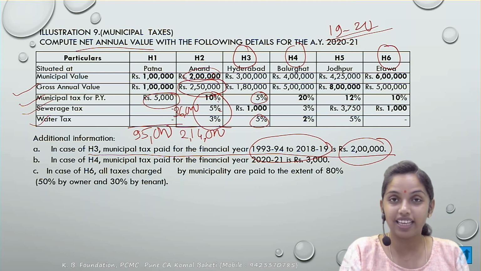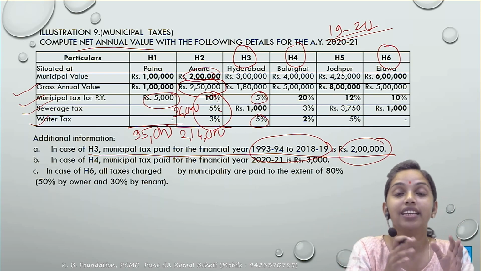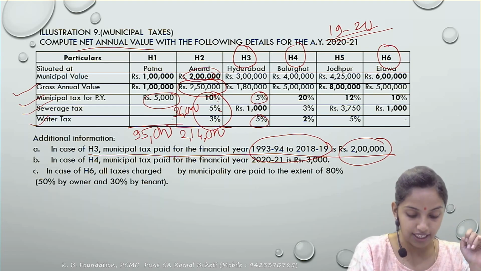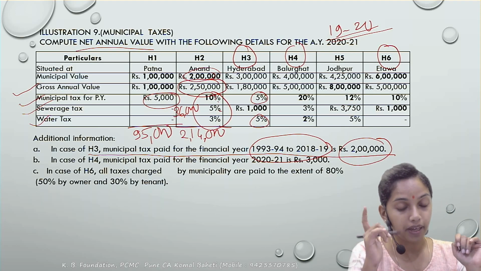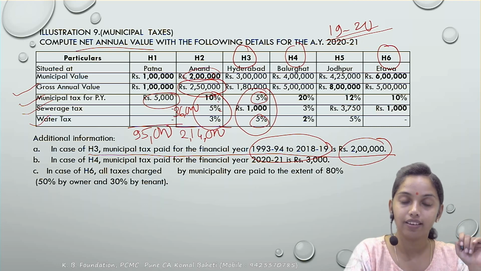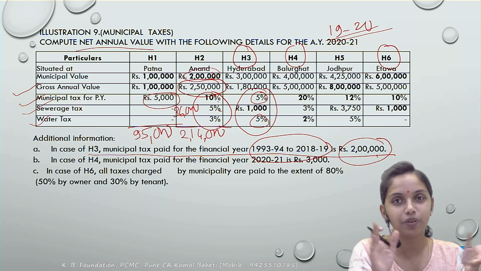Nothing has been told. Again we'll have to assume that nothing has been given, so we'll assume that it has been paid, this 10% plus 1000 rupees and plus 2 lakh, all would be allowed as a deduction. Note में assuming the current year municipal taxes has been paid by the owner and this 2 lakh is a preceding year, it has been paid during the previous year, तो उसका तो deduction मिल ही जाएगा.